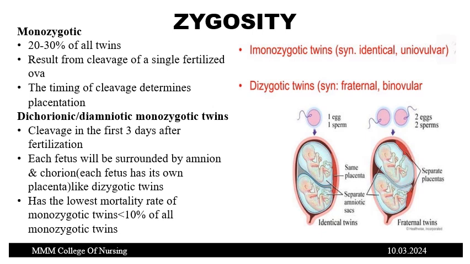Each fetus is surrounded by amnion and chorion. Each fetus has its own placenta, like dizygotic twins, and has the lowest mortality rate. If the monozygotic twins are diamniotic and dichorionic, it means each fetus has its own separate amnion and chorion. The mortality rate is low. But if the amnion and chorion are shared, if they have a common amnion, a common chorion and a common placenta, the mortality rate is high.